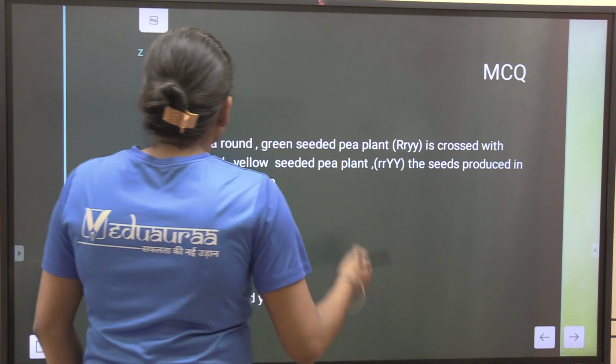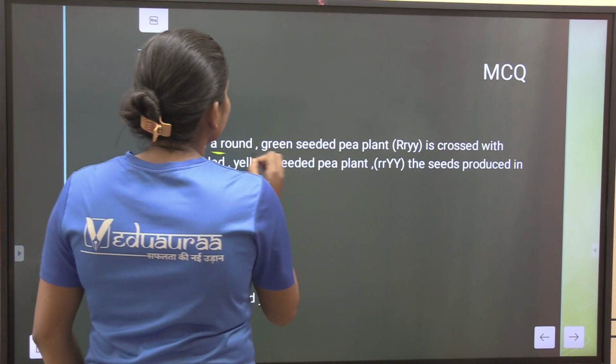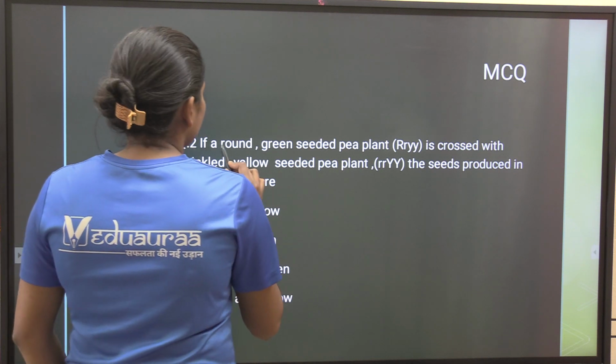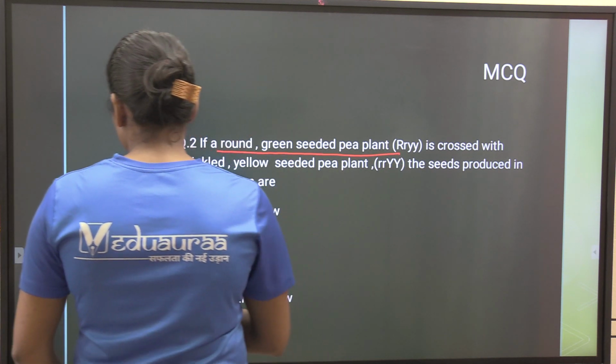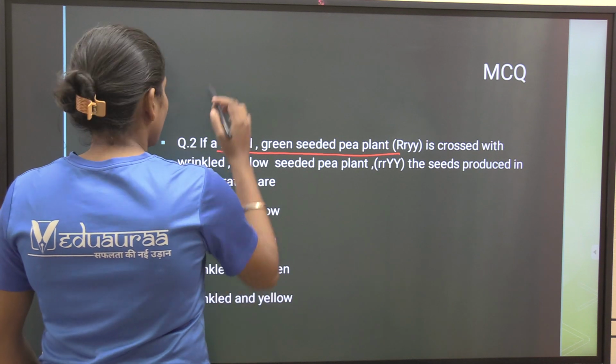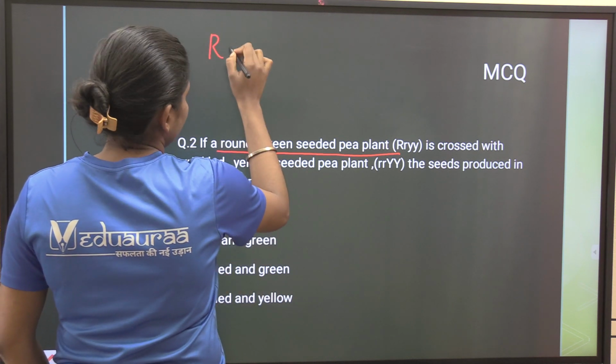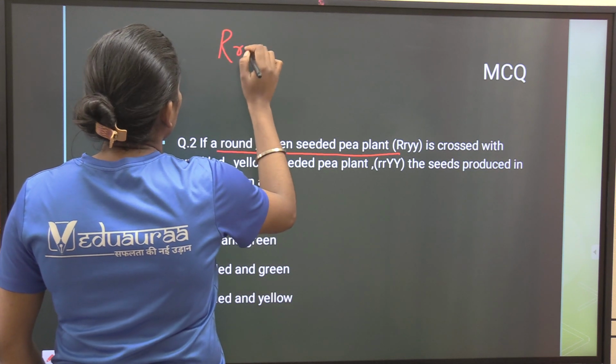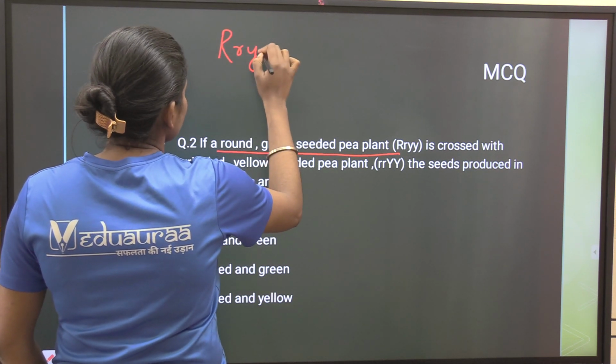There is a question. If a round green seeded plant, round R, capital R, small y.